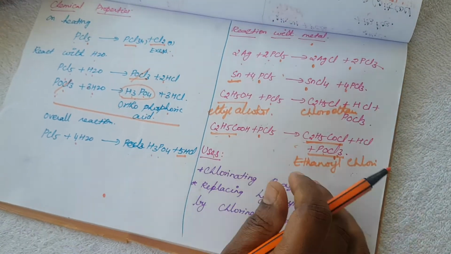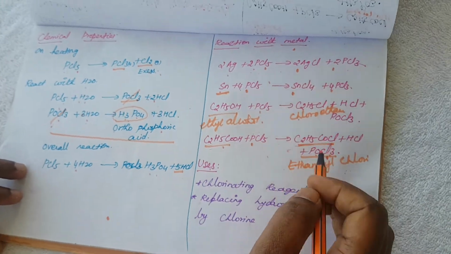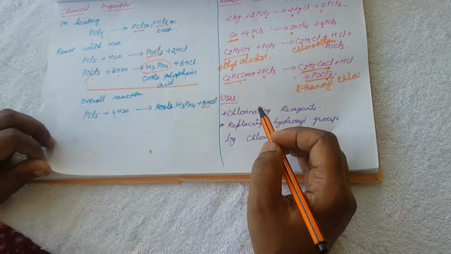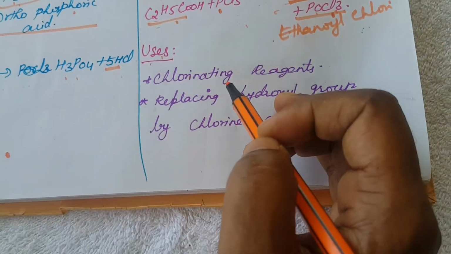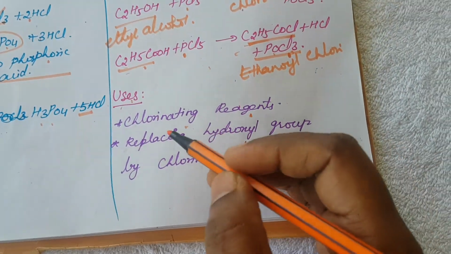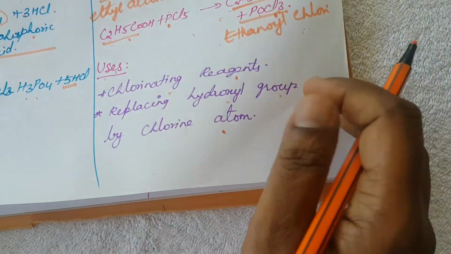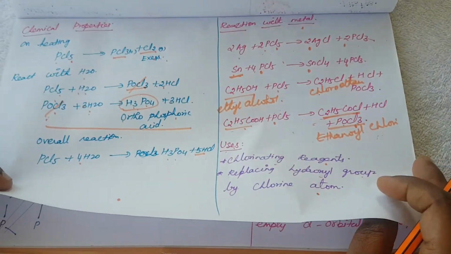Okay, we have studied these in organic chemistry, and we will learn these reactions again in organic chemistry. Then again the uses: it is used as a chlorinating reagent, replacing a hydroxyl group by a chlorine atom. So that's all about phosphorus pentachloride.